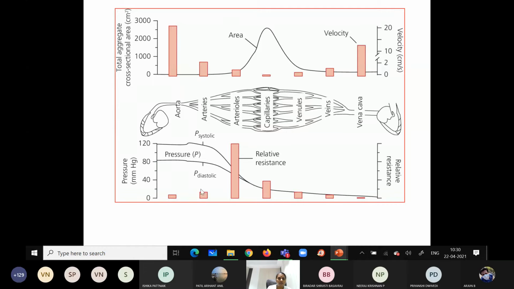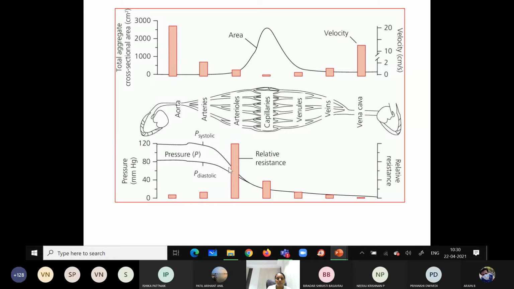Here in this part, the resistance is very less and the pressure is high. When the blood flows within the arterioles, because of the more resistance, the pressure falls.